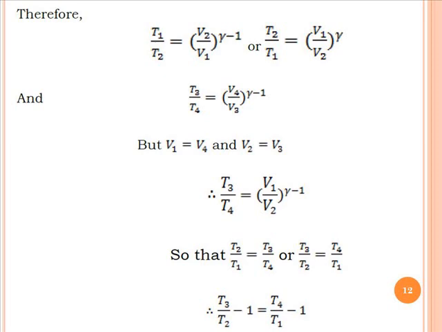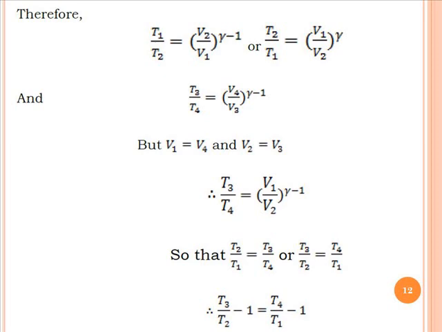So to simplify the equation for the Otto cycle, we have to convert the T4 and T1 temperatures in terms of the T3 and T2 temperatures. In this slide that exercise is shown. You can see first T1 upon T2 equals (V2 upon V1) raised to gamma minus 1. If we take the inverse of that, T2 by T1 equals (V1 upon V2) raised to gamma minus 1.